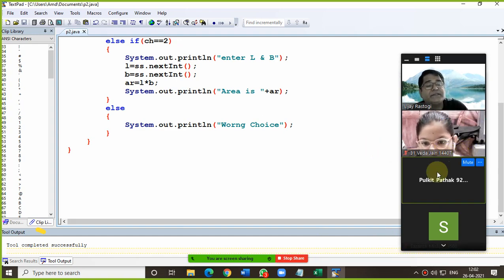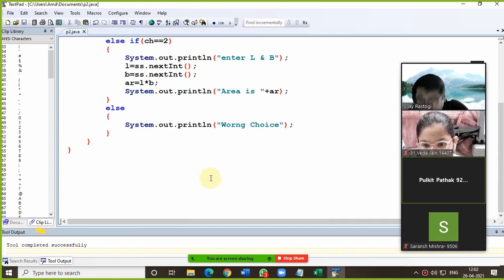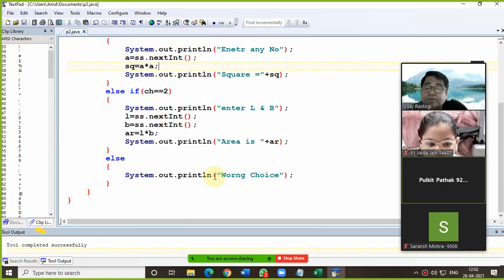Sir, I have to ask just one thing. In the else statement, the output print, sir, we used to write invalid choice. Beta, you can enter wrong choice. You can print the wrong choice also, or invalid choice also, or any appropriate message. Okay? Got it?